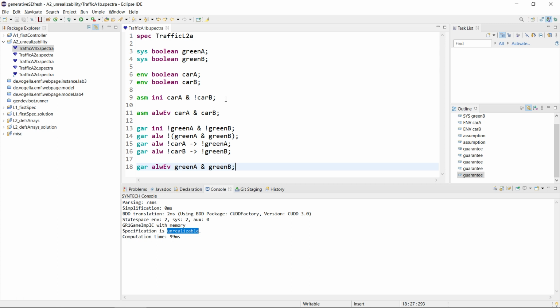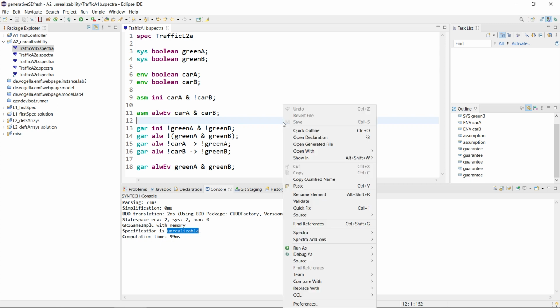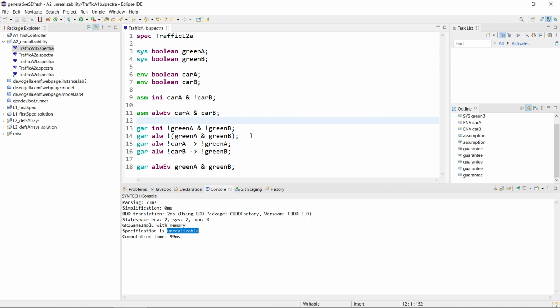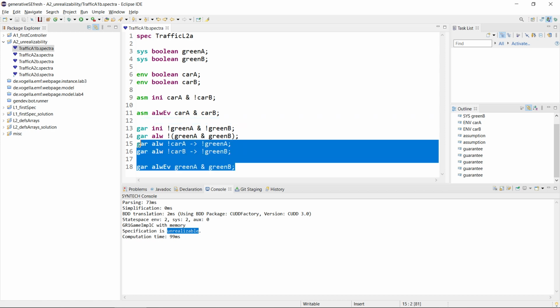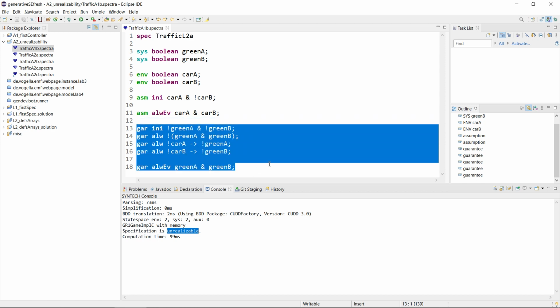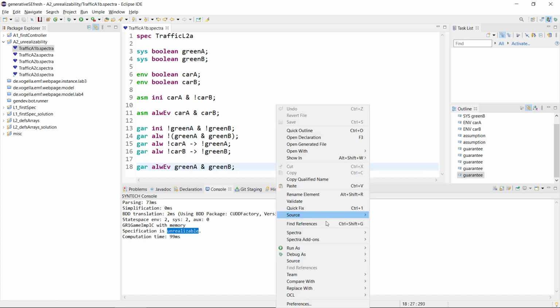So either the guarantees are contradicting each other, or the assumptions are not enough to let the system satisfy the guarantees. The first thing that we can do is compute a core, which is a minimal subset of the guarantees that is together already unrealizable. Here we have 5 guarantees, so let's see if we can minimize that.